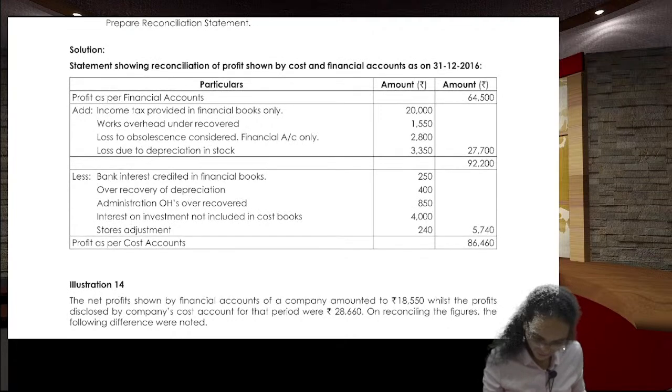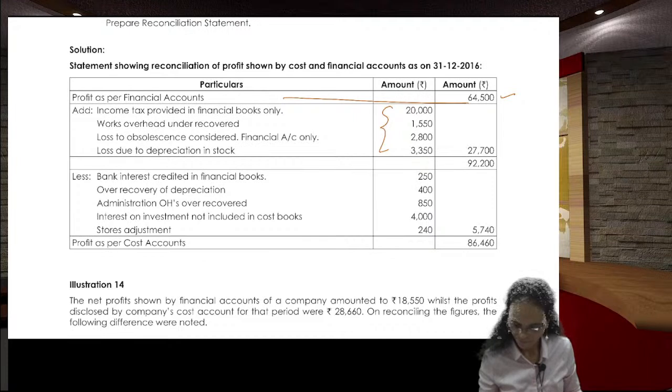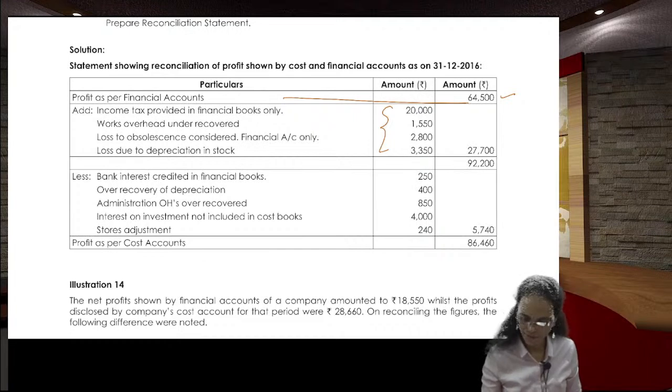Yes, now this is the profit as per the financial one. Then you add all these. 20,000 plus 1,550 plus 2,800 plus 3,350 plus 64,500.